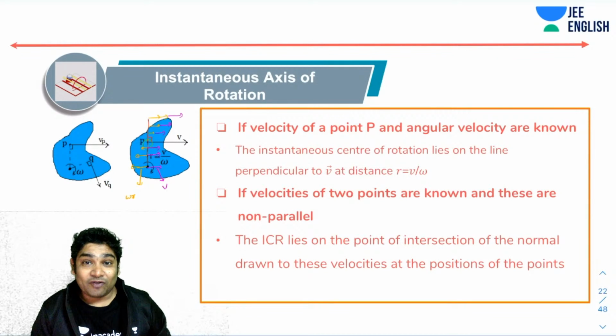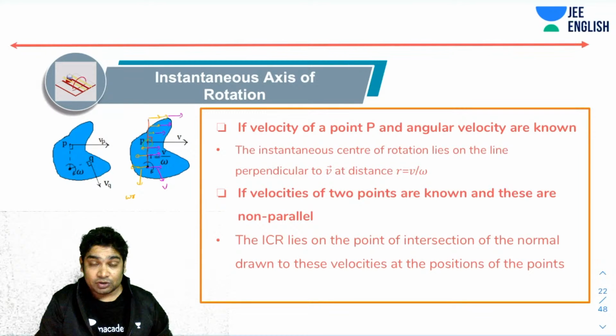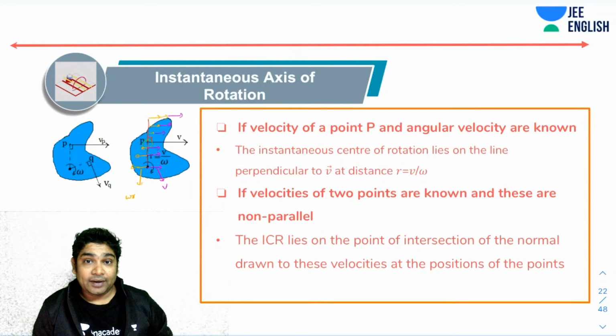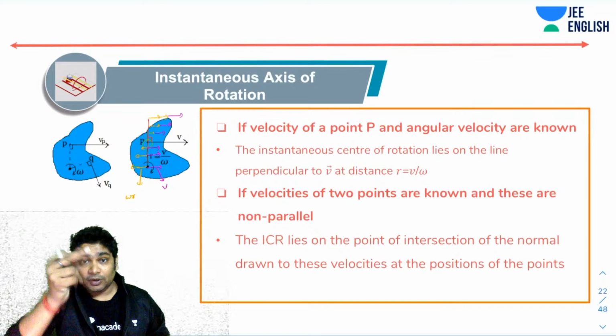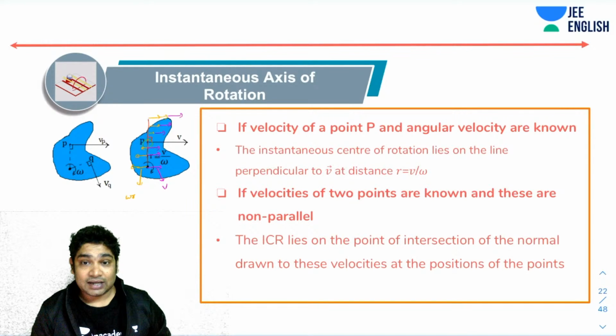So this is one way of finding the ICR. Okay. If you know the velocity of any point, draw a perpendicular to the v vector, find a point r distance above or below, such that that point should be at rest. Okay.